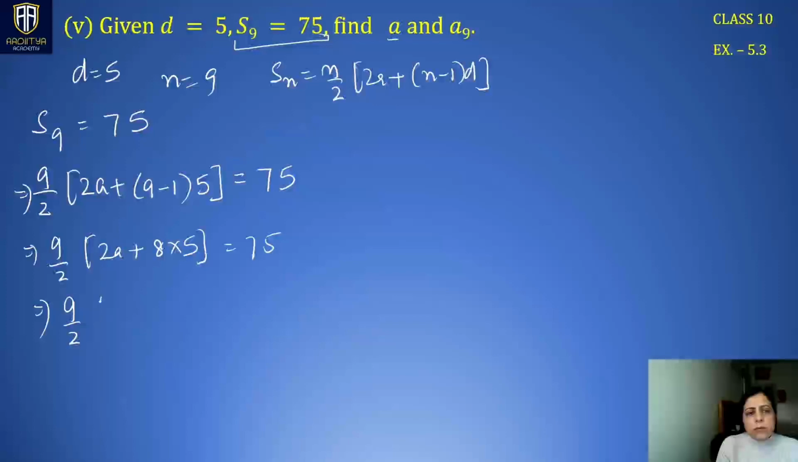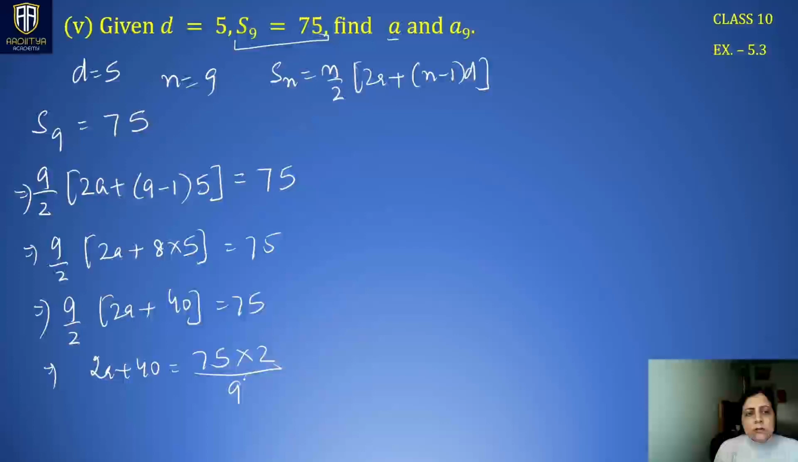We can solve this equation for the value of a. This is 9 by 2 times 2a plus 40, which is 75. Take this 2 to the right hand side in multiplication. This 9 goes into division when it goes to the RHS. So 3 3s are 9, and 3 25s are 75. So we have 2a plus 40 is equal to 50 by 3.